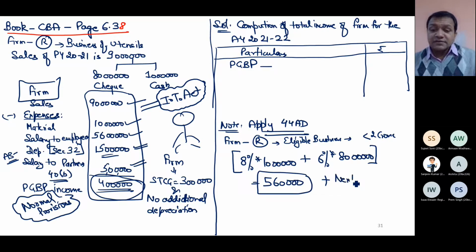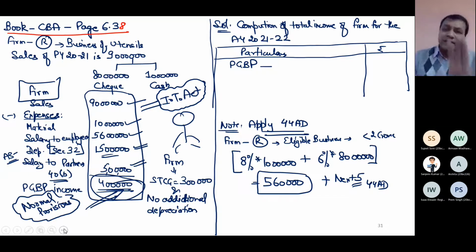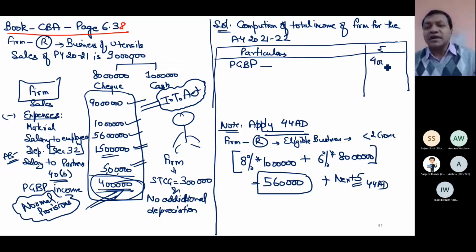And for the next 5 years, I cannot forget that I have to follow 44AD compulsorily. Right now, by normal provision, my PGBP income is 4 lakh. So here I will recommend as a tax consultant that you don't apply 44AD, apply the normal provision, because the normal provision is showing your income less than the income which you will get when you apply the special provision.